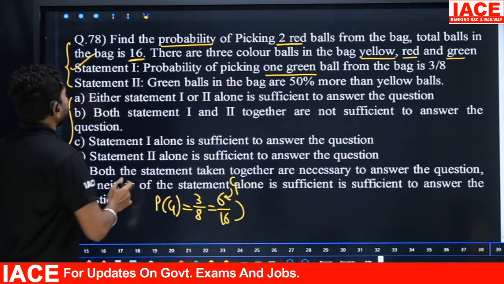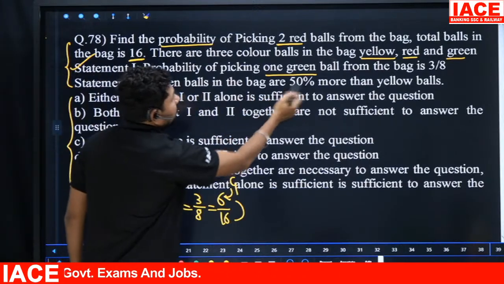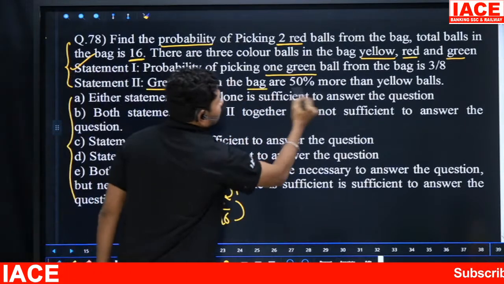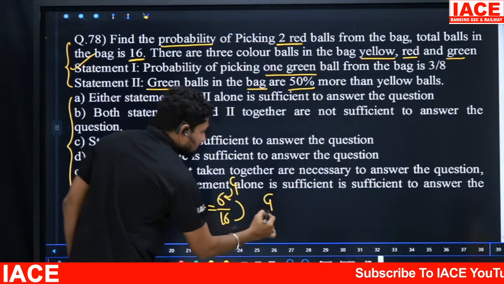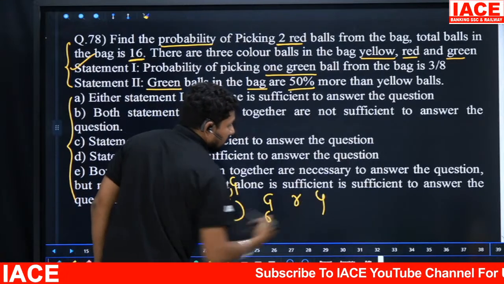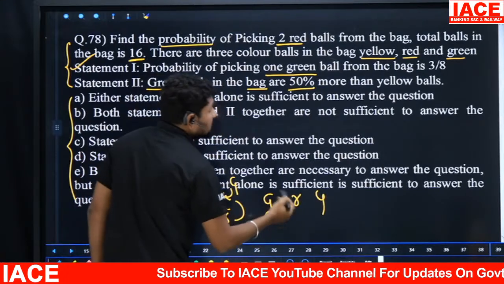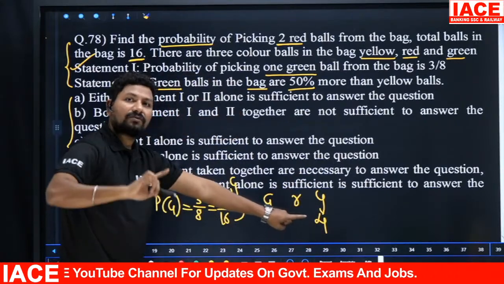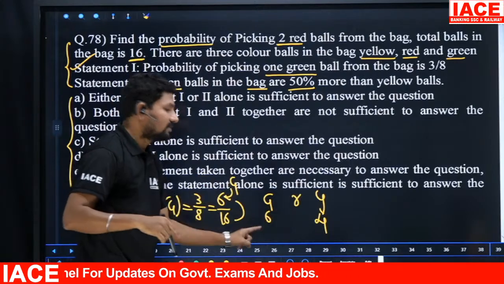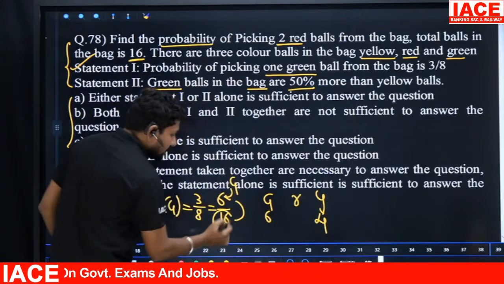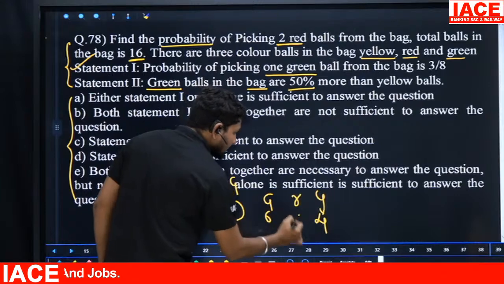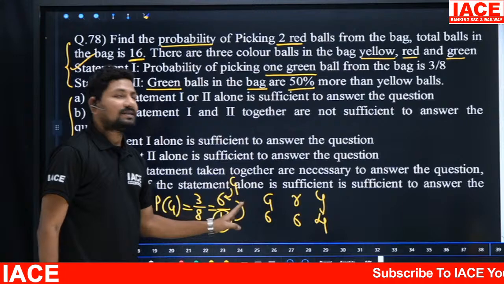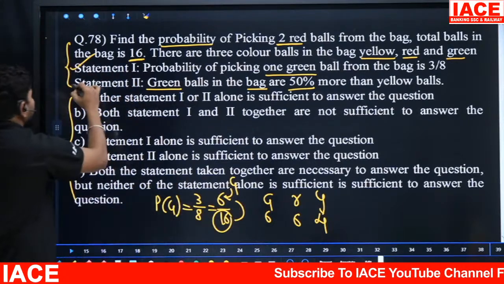And coming to the statement 2. Green balls in the bag are 50% more than yellow balls. Green balls are 6. And I need to know red balls, I need to know yellow balls. So green balls are 50% more than yellow balls means yellow balls value is 4 balls. 4 balls lo 50% value 2. 4 plus 2 value 6. And total balls are 16 means 6 plus 4 is 10 and extra 6. Then red balls are 6 here. Then finally 6 plus 4 plus 6 is overall 16 balls. Then finally we are getting with statement 2 also.